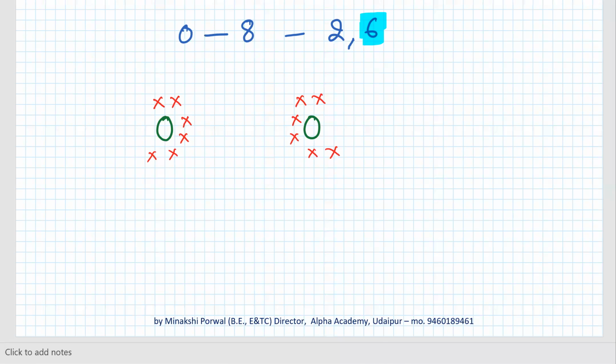So both of them will offer 2 electrons for sharing. ये बोल रहा है ये दोनों शेयर करेगा. This is offering this 2 for sharing.